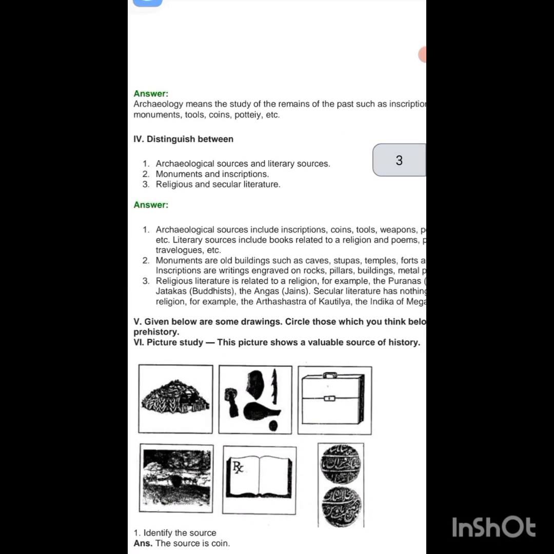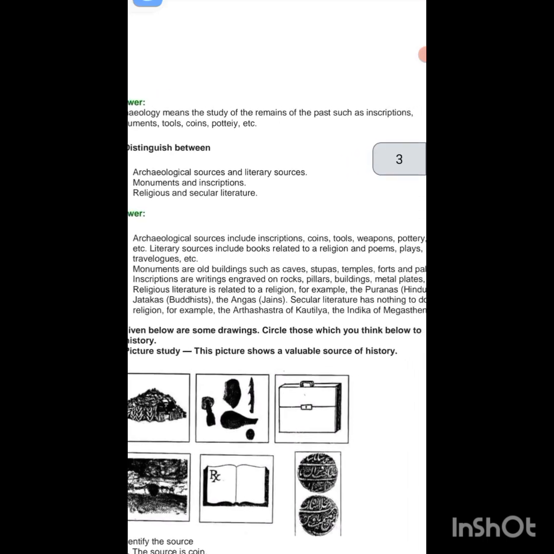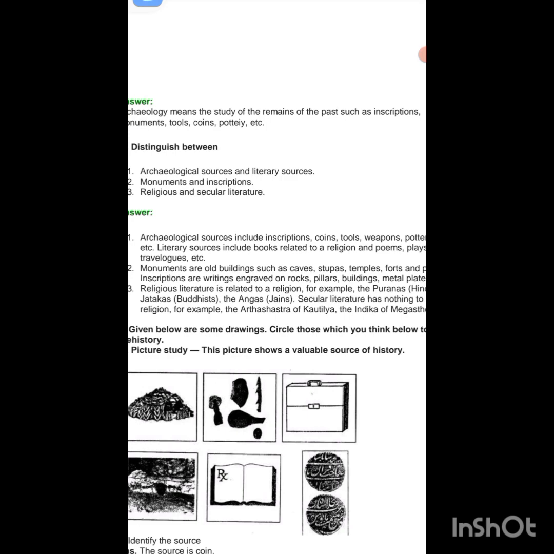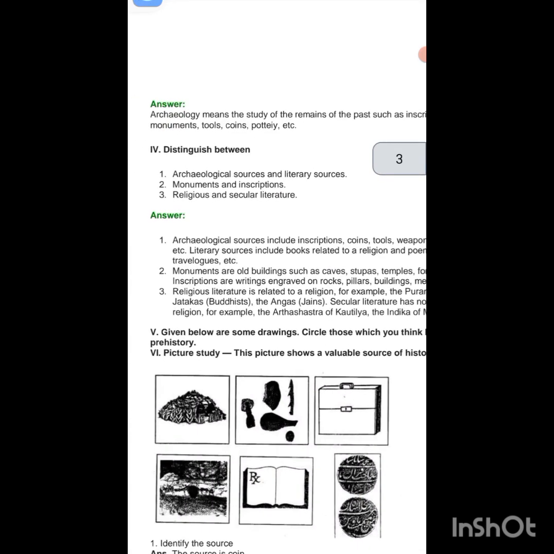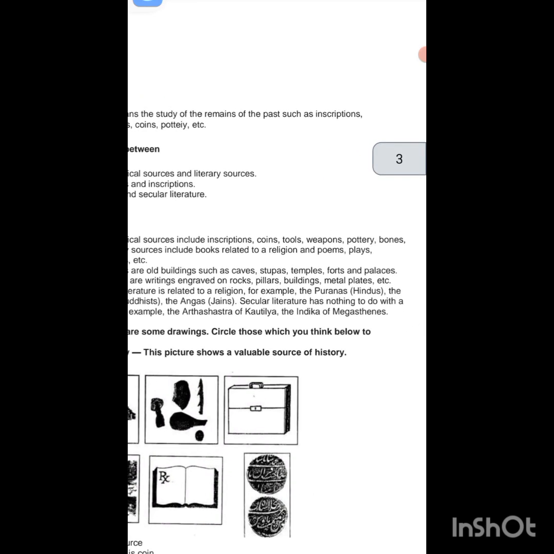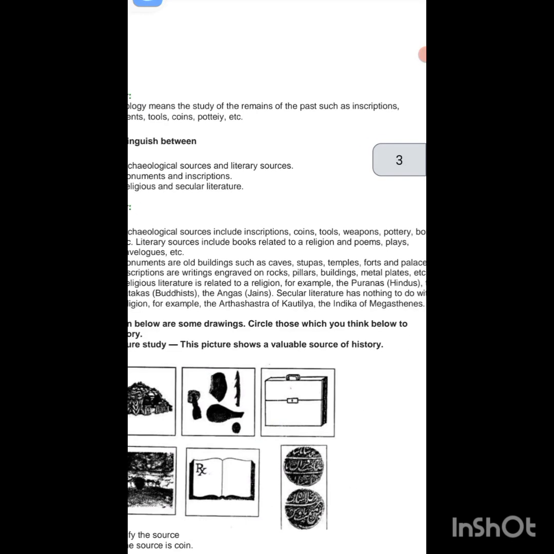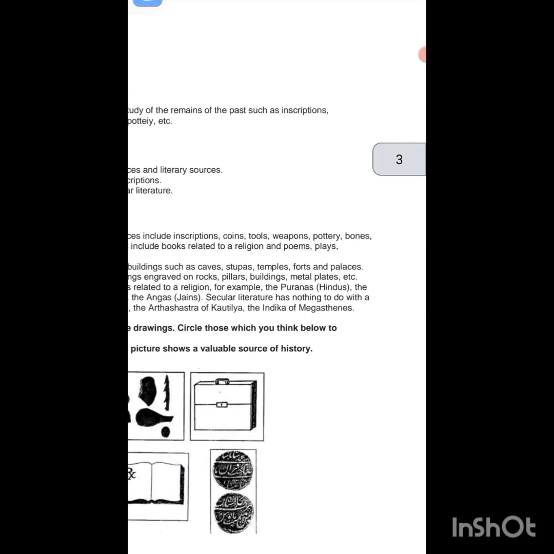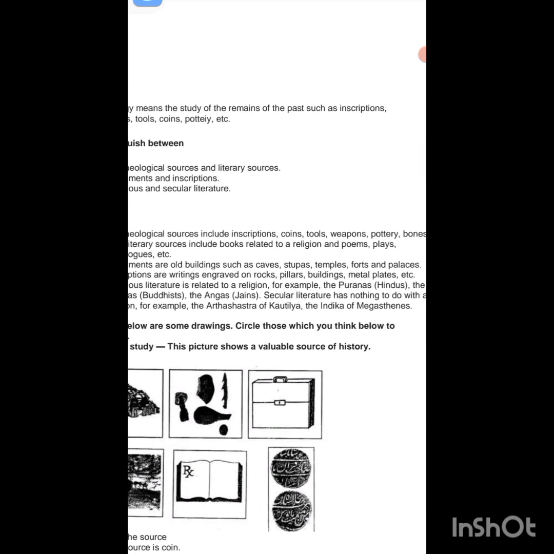Monuments are old buildings such as caves, stupas, temples, forts and palaces. Inscriptions are writings engraved on rocks, pillars, buildings, metal plates, etc. Religious literature is related to a religion, for example, the Puranas of the Hindus, the Jatakas of the Buddhists, and the Angas of the Jains. Secular literature has nothing to do with religion, for example, the Arthashastra of Kautilya and the Indika of Megasthenes.